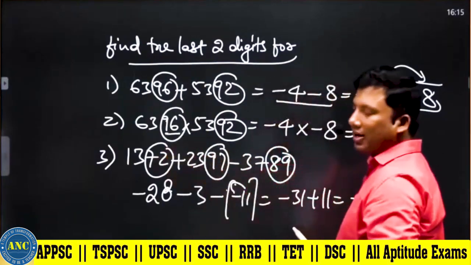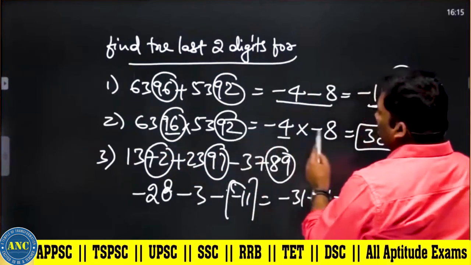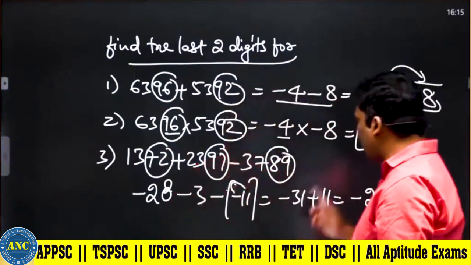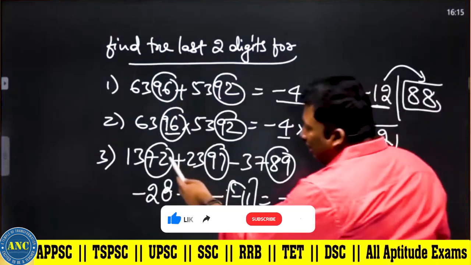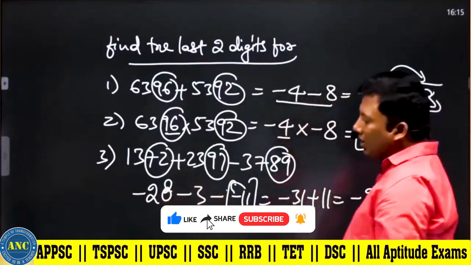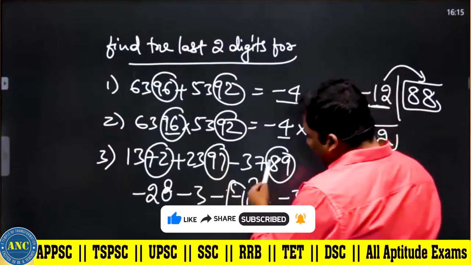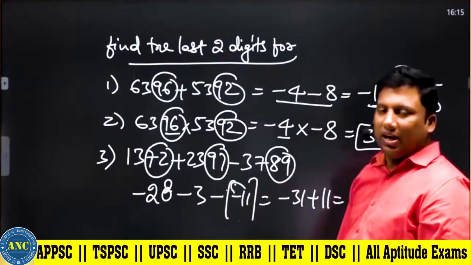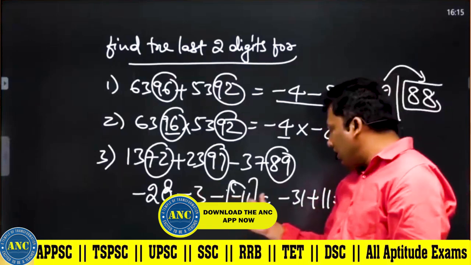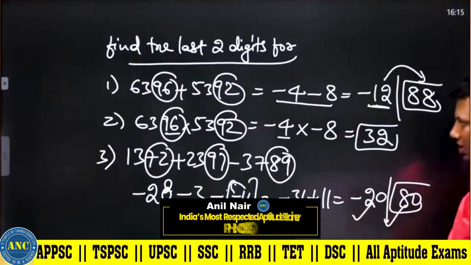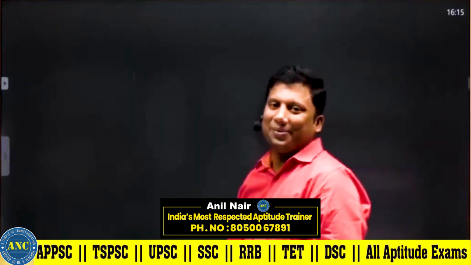96 divided by 100, minus 4. 92 divided by 100, minus 8. Minus 4 into minus 8, 32. 72 divided by 100, minus 28. 97 divided by 100, minus 3. 89 divided by 100, minus 11. Minus 31 plus 11, minus 20. Last two digits is 80. I hope the idea is clear.